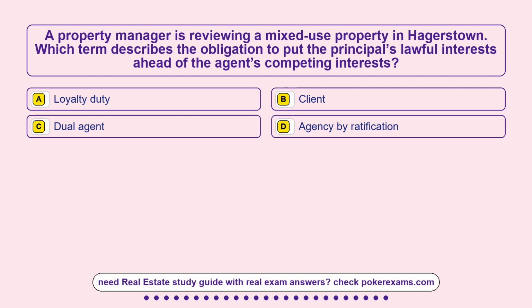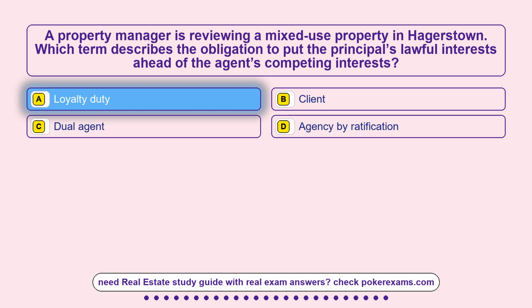Question 1. A property manager is reviewing a mixed-use property in Hagerstown. Which term describes the obligation to put the principal's lawful interests ahead of the agent's competing interests? Option A, loyalty duty. Option B, client. Option C, dual agent. Option D, the agency by ratification.